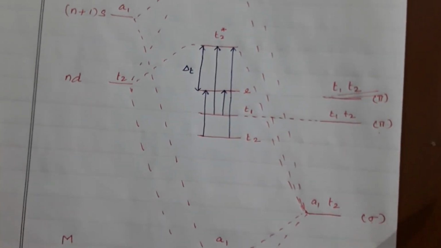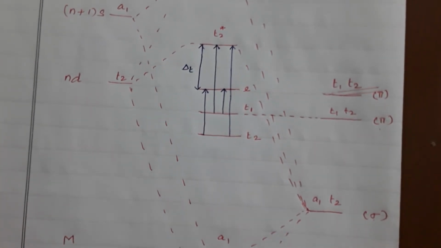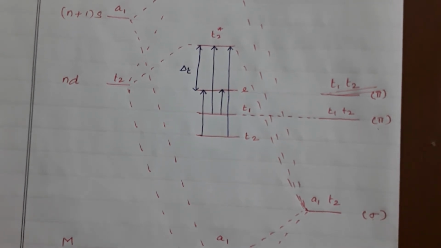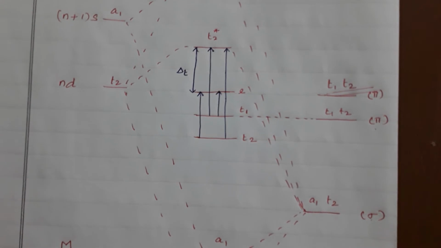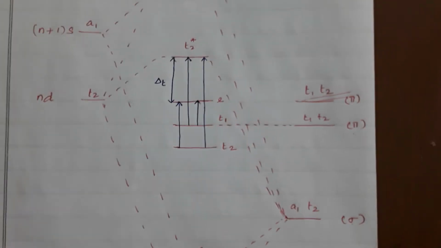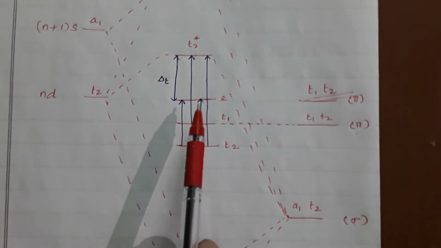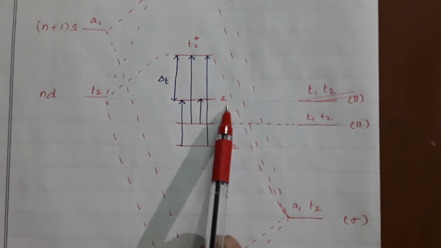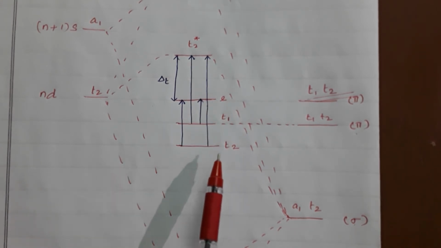So whenever the ligand donates the electrons, it can go to the metal orbitals. For the metal orbitals, they can take electrons only in the non-bonding orbitals. Here the electronic transition takes place from